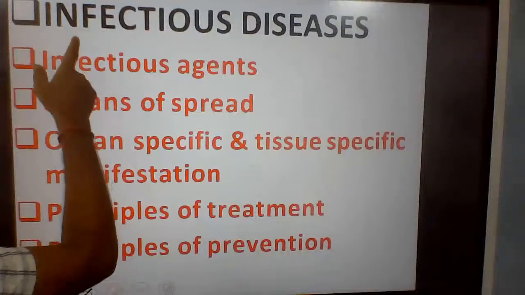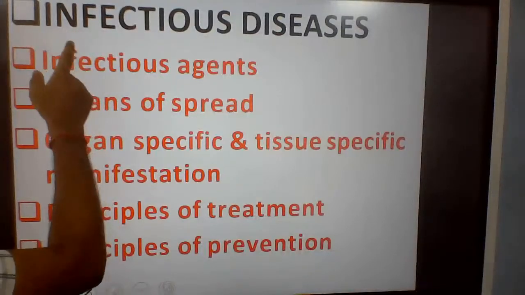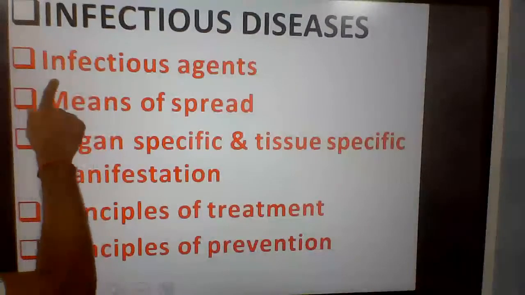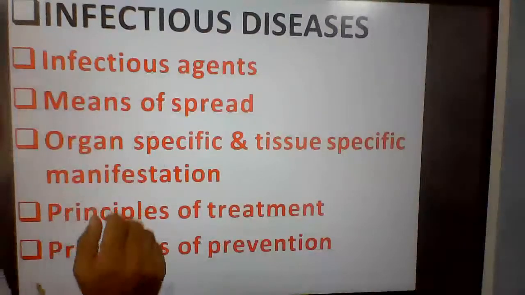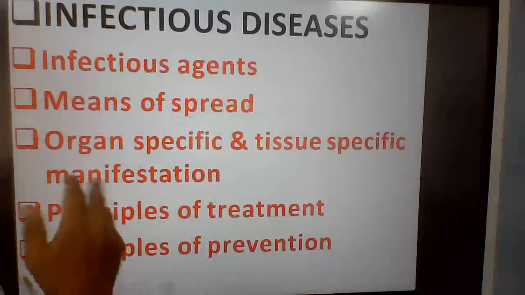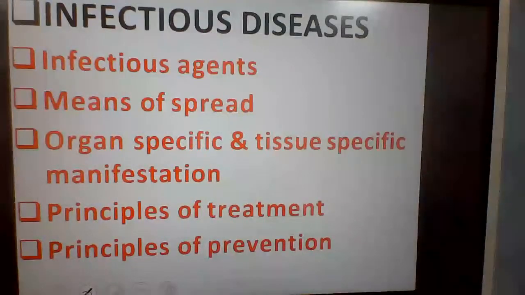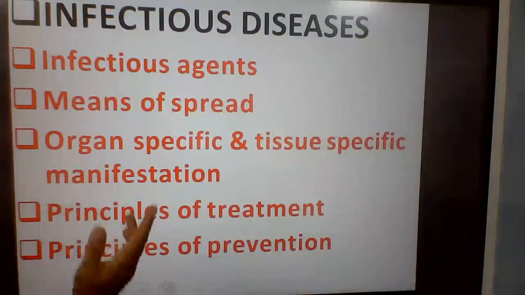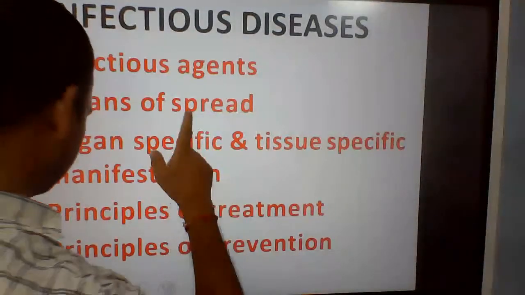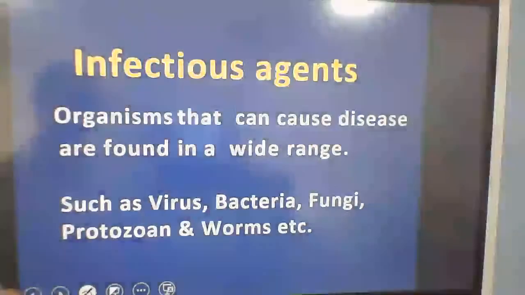So what are the points we are going to discuss in infectious disease? That is infectious agents, what are the different kinds of infectious agents, means of spread, how they spread, and organ specific, tissue specific manifestation, principles of treatment and principles of prevention. So we are moving a little here.